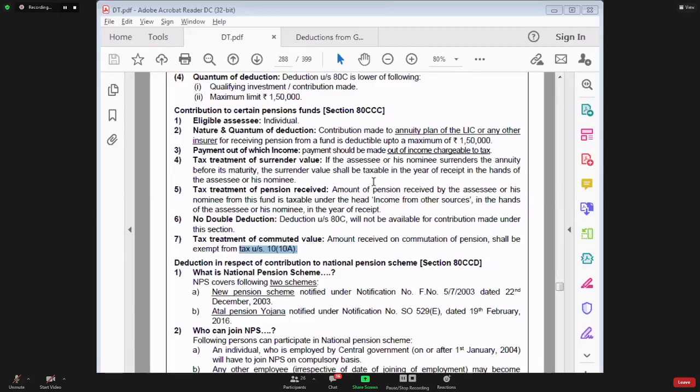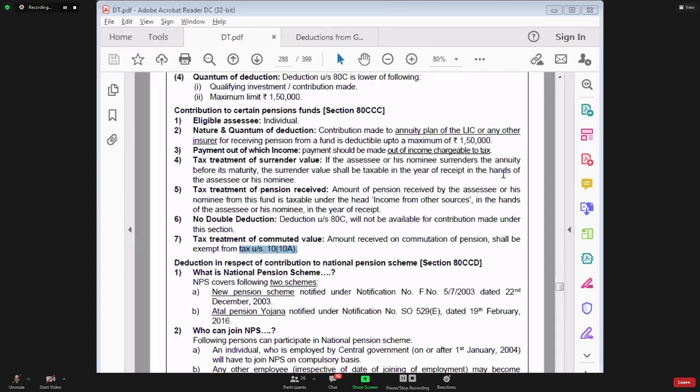Therefore, instead of deleting the section, the government said that your deduction under section 80C has a maximum limit of 1,50,000. Your deduction under section 80CCC also has a maximum limit of 1,50,000, and the combined maximum limit for deduction under section 80C as well as 80CCC would also remain the same at 1,50,000. So whether you claim deduction in section 80C or in 80CCC, it is not going to make any difference.